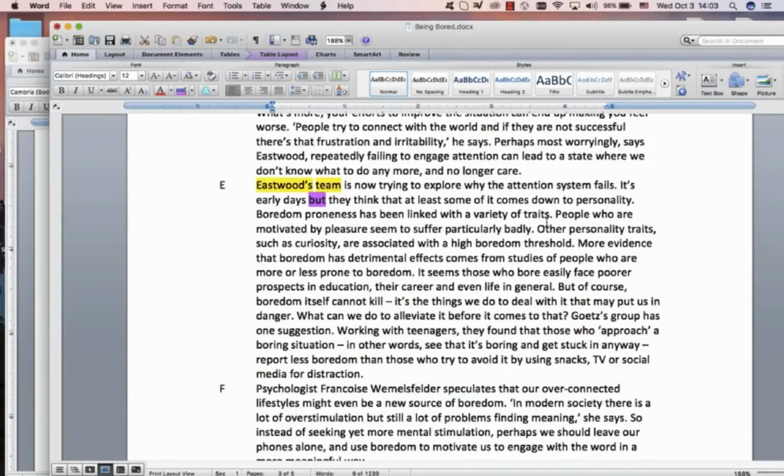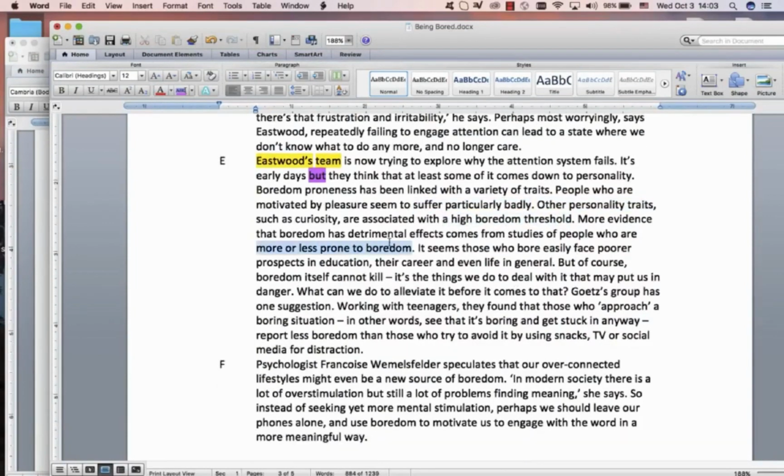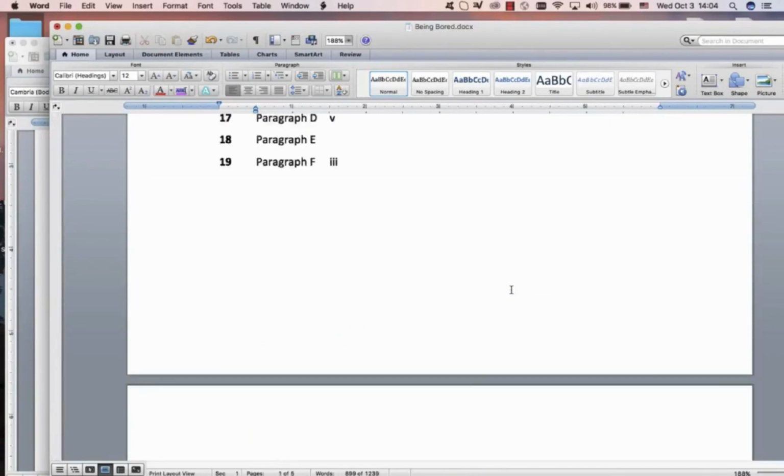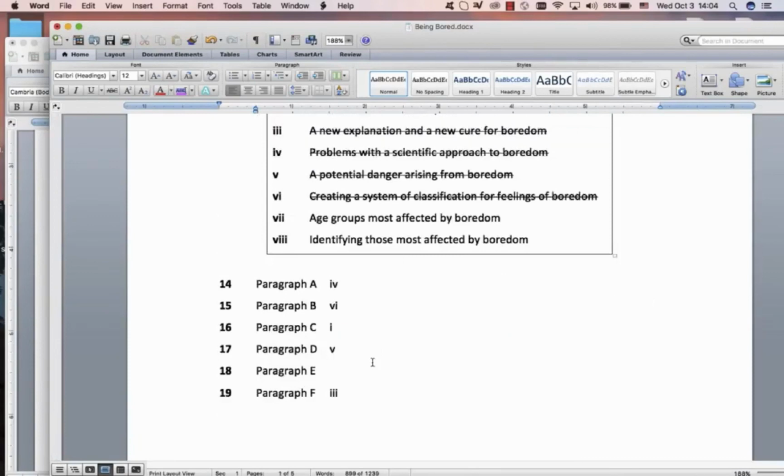It's the types of people with certain personality traits seem to suffer very badly, and those ones have a high threshold. And there we go, more or less prone to boredom. Prone means to be affected, able to be affected by it. Those who bore easily. So this is how much people are affected by boredom. So detailed reading of this makes it quite clear that that paragraph is 8.